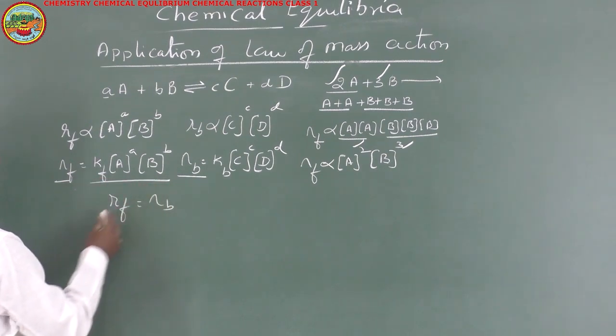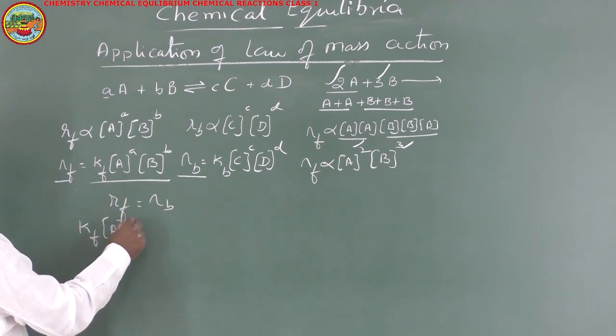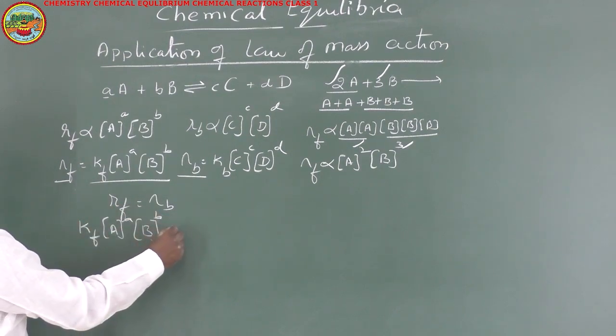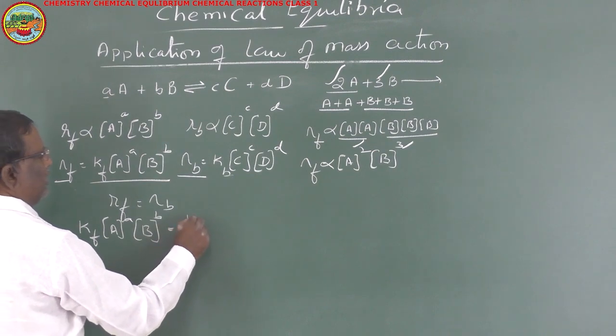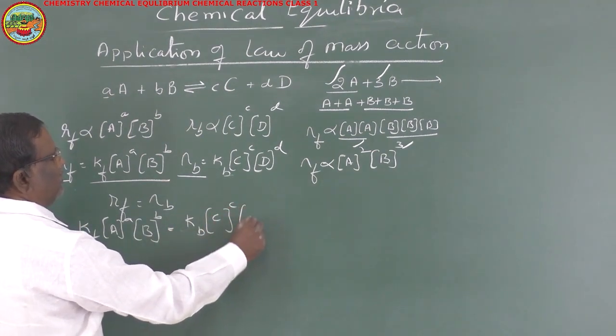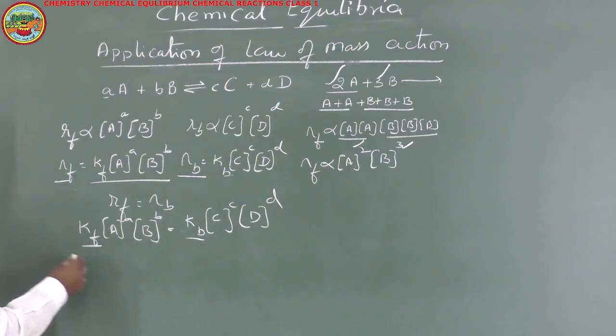Now Rf is equal to Kf into concentration of A to the power a into concentration of B to the power b. Similarly, Rb is equal to Kb into concentration of C to the power c into concentration of D to the power d. Kf is the rate constant of forward reaction.